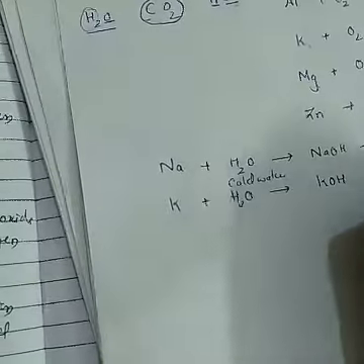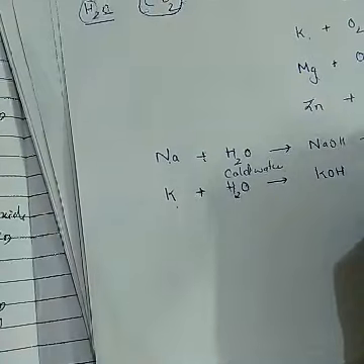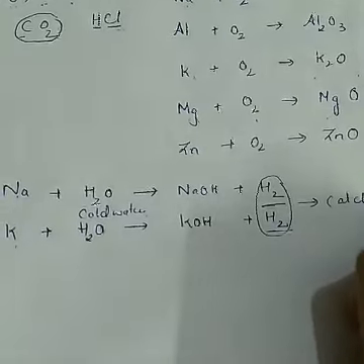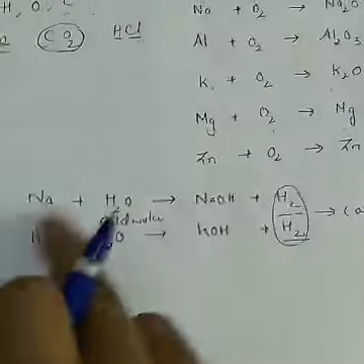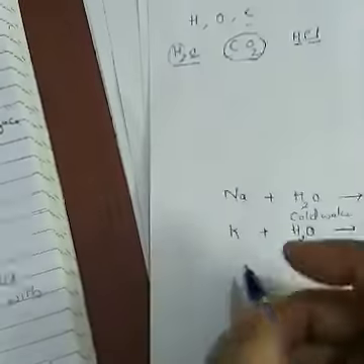The hydrogen gas which is evolved in the reaction with the sodium and potassium, when this is evolved, it catches fire. So this reaction is a highly exothermic reaction. Next, reaction of calcium.